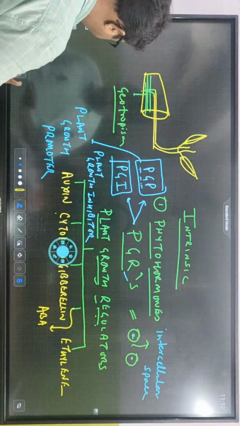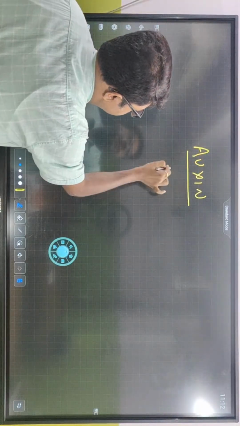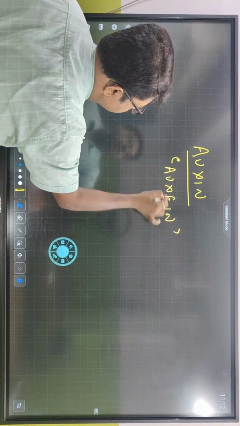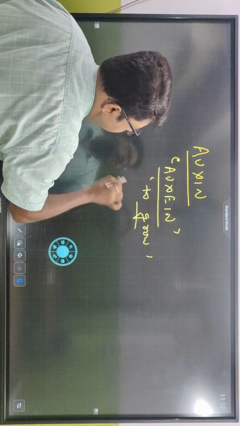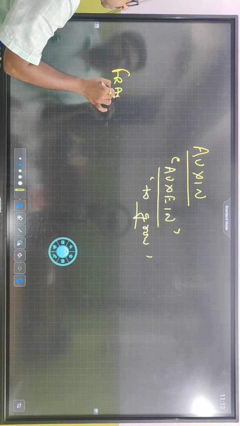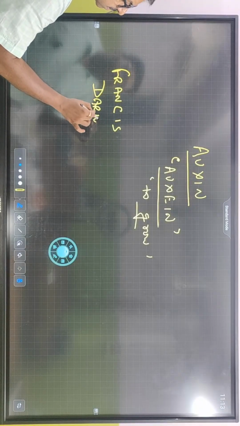Okay. When we talk about auxin, it has come from a Greek term called auxein. And auxein means to grow. In Greek, auxein means to grow. But where does it start from? Francis Darwin and Charles Darwin.